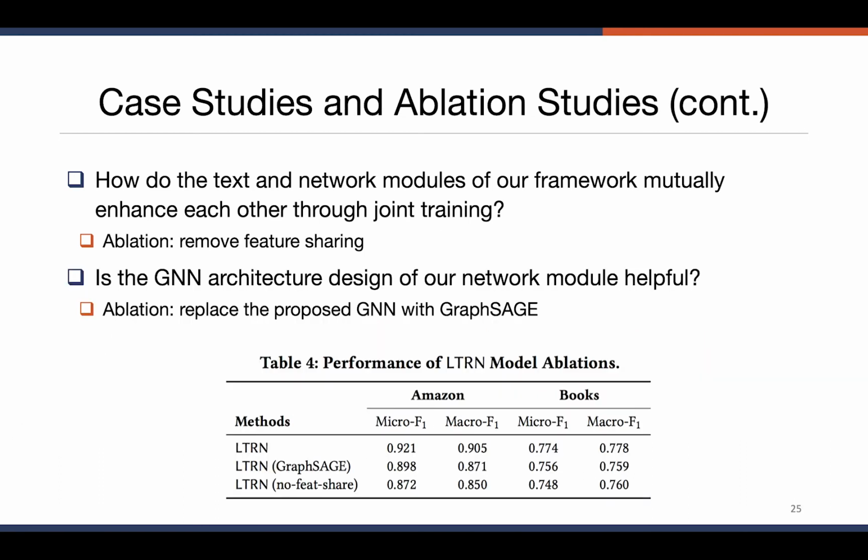In the ablation study here, we show 2 model variants. In the first model variant, we remove the feature sharing mechanism from our model to see if that mechanism actually helped the joint training process. In the second model ablation, we replace the proposed GN architecture with a graph stage model, so that we can compare our proposed personalized PageRank-based neighborhood sampling and an attention-based aggregation to a random neighborhood sampling and aggregation scheme. As you can see in the table down here, both model variants have inferior performance compared to our joint model, which kind of verifies the effectiveness of our proposed model.